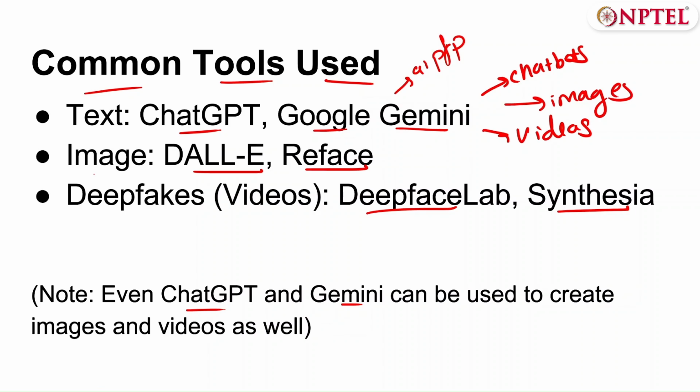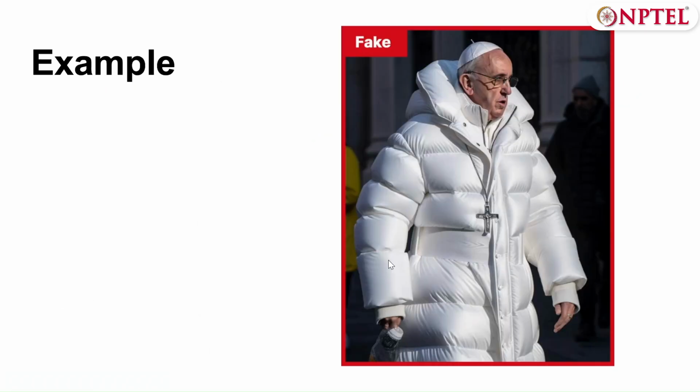So now let's actually go over a few examples of AI generated misinformation. Arguably one of the more popular ones we've seen is in 2023, around March of 2023. This image of the late Pope Francis became very viral, even though it was an AI generated image.